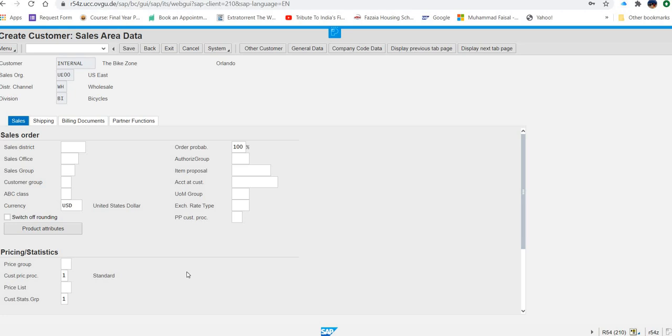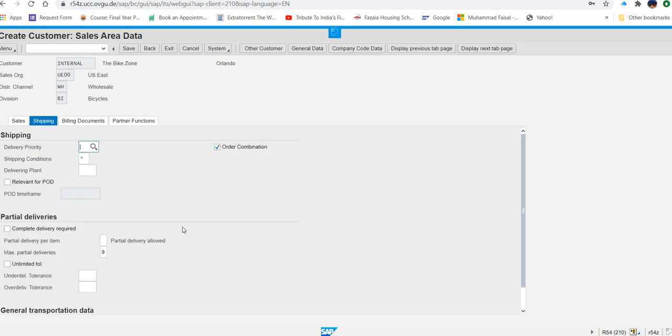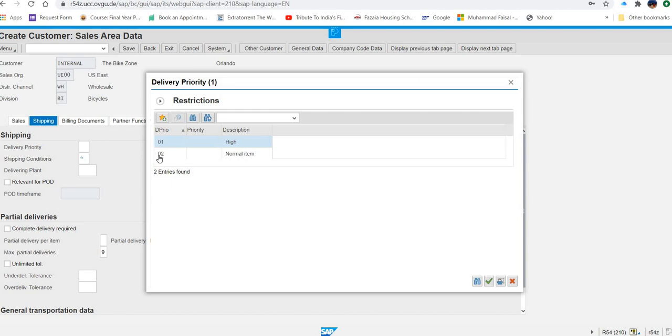Where is the delivery priority? You have to click on the shipping tab, and in the shipping tab you will find these options, delivery priority. So what is the delivery priority mentioned over here? It is saying 02.